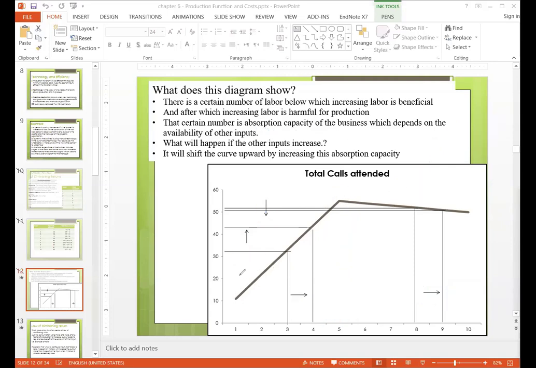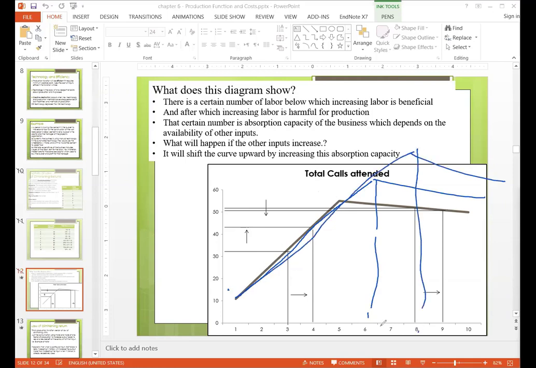The curve will shift rightward and upward. So it will go one step more ahead, then come down. It will stop at 6. If they have 7 tables, it will go up and then come down at 7. Similarly, if you increase the other inputs, the turning point will shift upward, so that the absorptive capacity is increasing.